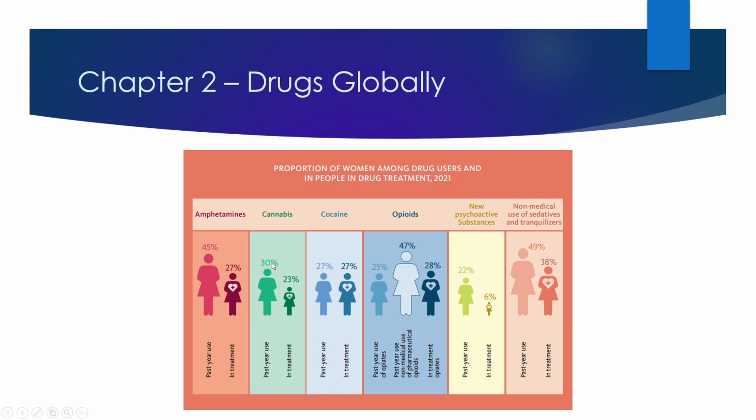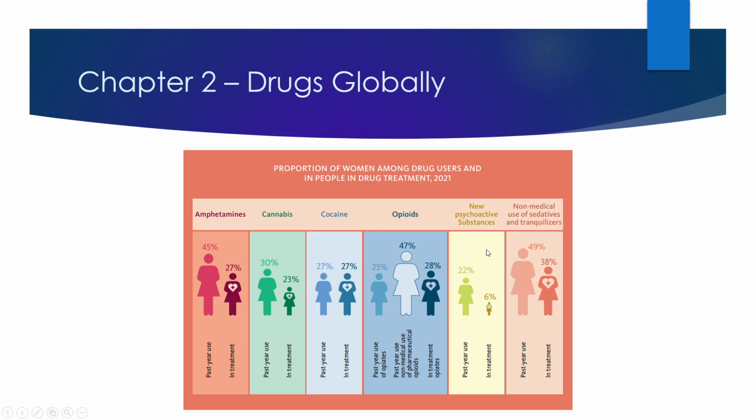Marijuana, they're 30%. Cocaine, 27%. Opioids, 25%. New psychoactive substances, so new drugs, 22%. Non-medical use of sedatives and tranquilizers, so you're misusing prescription drugs, close to 50%. You almost have 50-50, not quite.